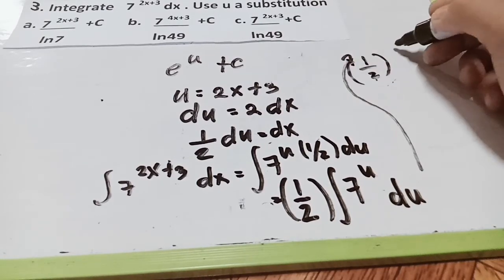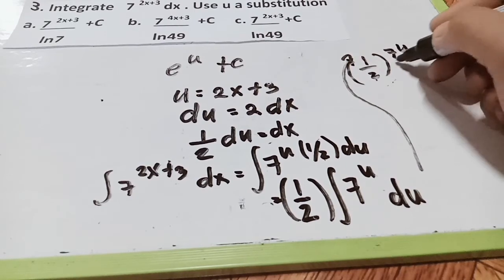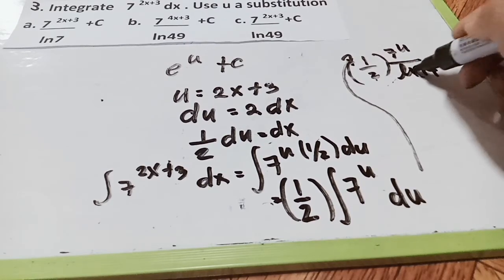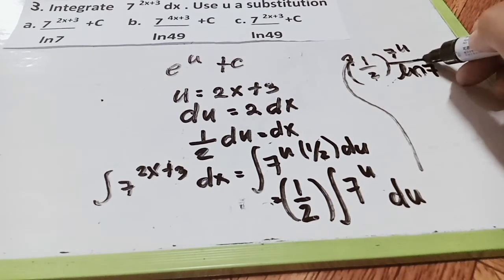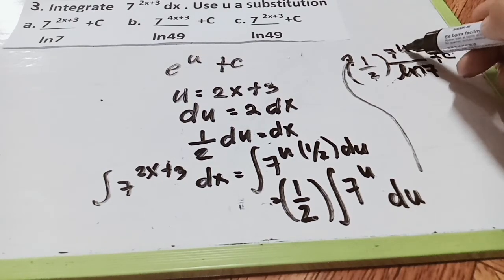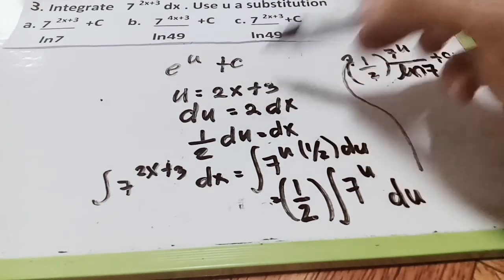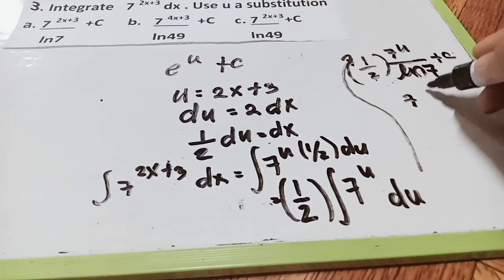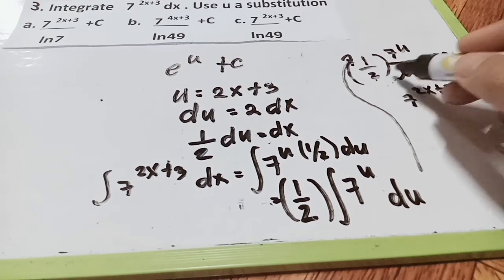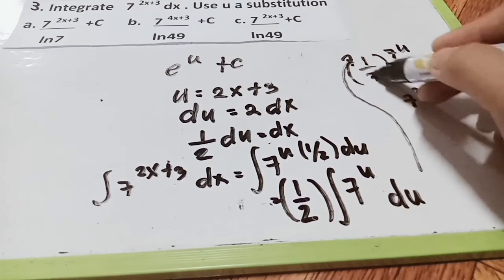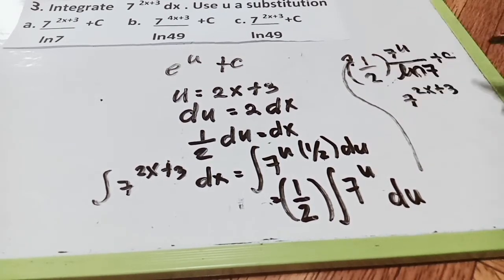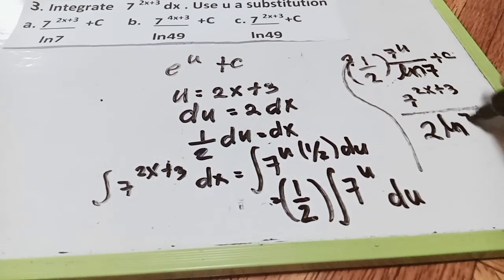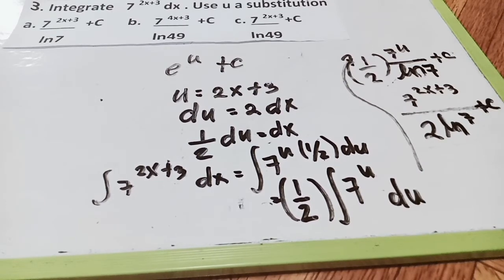So, we have 1/2 times 7 to the u over ln of 7, take note, plus c. And then we will substitute our u. What is our u? 2x plus 3. So we have 7 to the 2x plus 3. And then after that, seems to be this is an ln. Take note, ln. So we have 2 ln of 7 plus c.